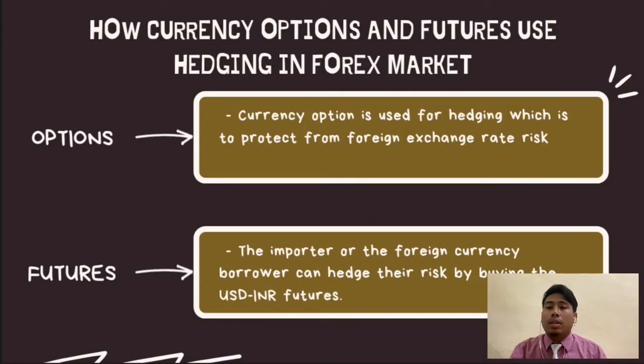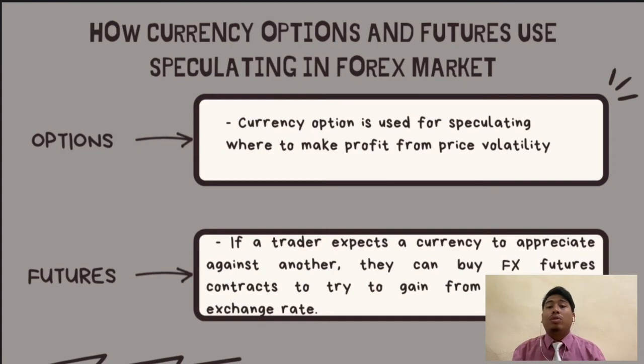How do currency option and future use hedging in the forex market? For option, they use hedging to protect themselves from foreign exchange rate risk, and for future, the importer or the foreign currency borrower hedges their risk by buying the USD INR future. And for speculating, for option, they speculate to make a profit from the price volatility. And for future, by shifting the exchange rate, the trader expects a currency to appreciate against another, and they can buy a foreign currency future contract.